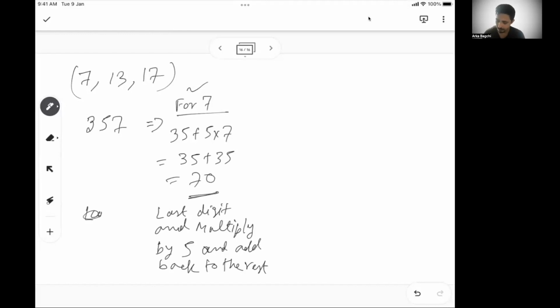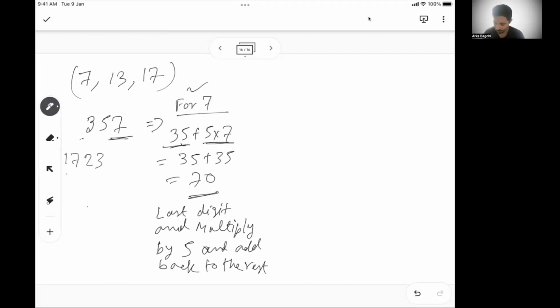So basically, from 357, I take 7, multiply it with 5 into 7, and add back to the rest, that is 35. Okay. I take another example. For example, you take 1723 as a number.